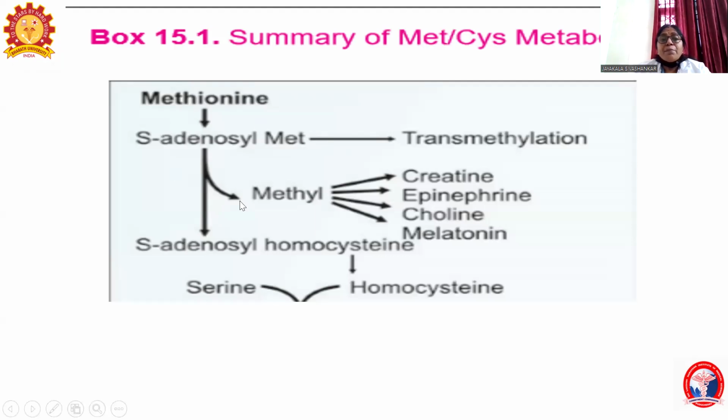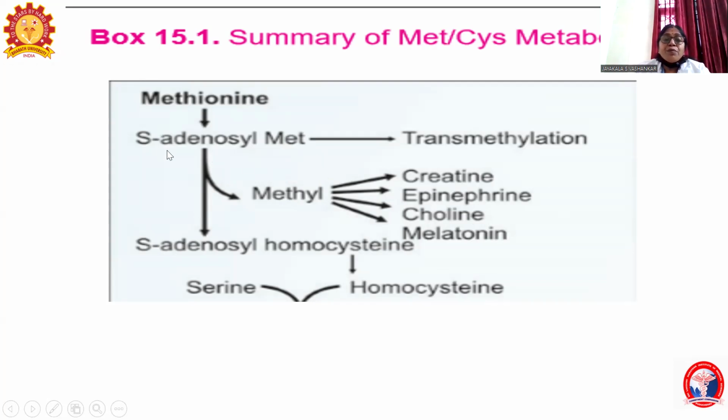This is the overall summary of methionine cysteine metabolism. Methionine is converted to S-adenosyl methionine, and this S-adenosyl methionine is important for the transmethylation reactions. These are methyl acceptors, which accept the methyl group, and creatine is formed, epinephrine is formed, choline is formed, melatonin is formed. So these are all the methylated products.